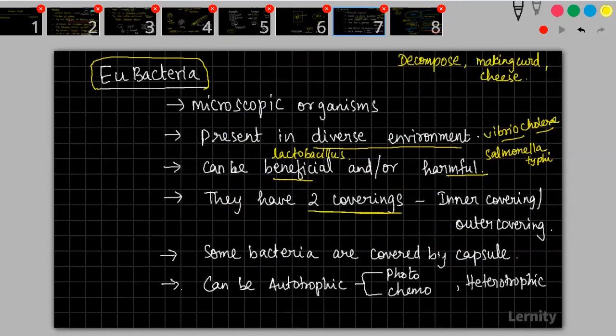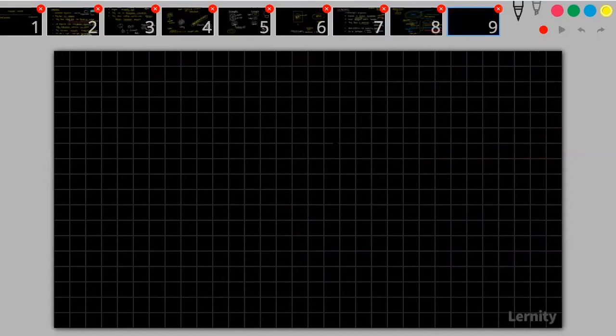Some bacteria are covered by a capsule. Apart from these two coverings, there is something called a capsule also. So monerans can have one plasma membrane, one layer. Monerans can have one plasma membrane, two layers.